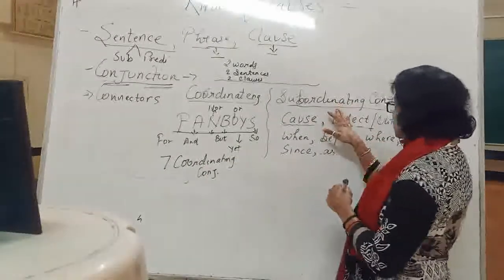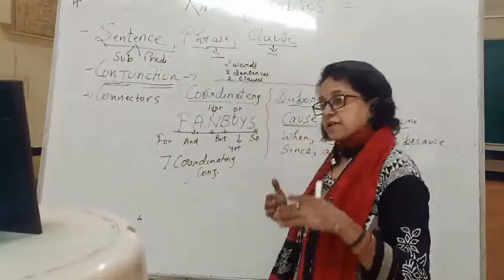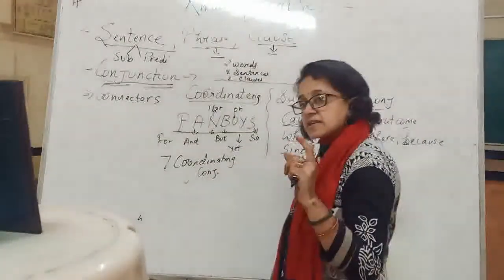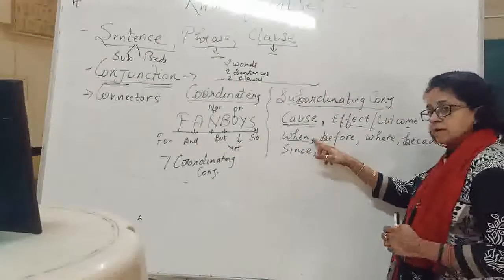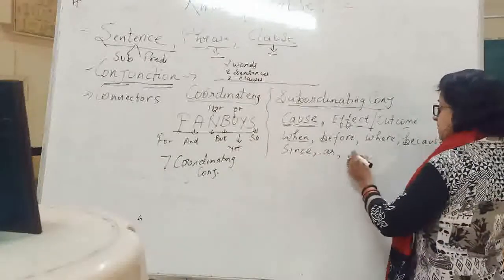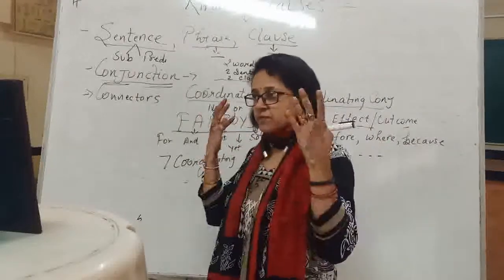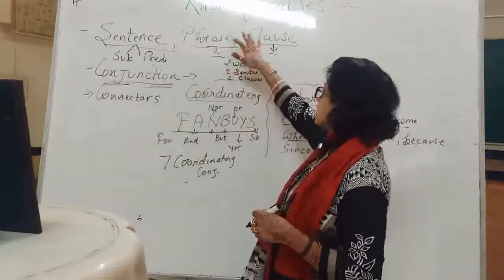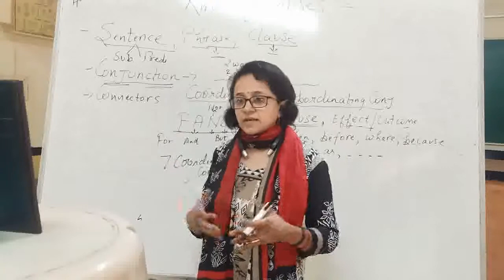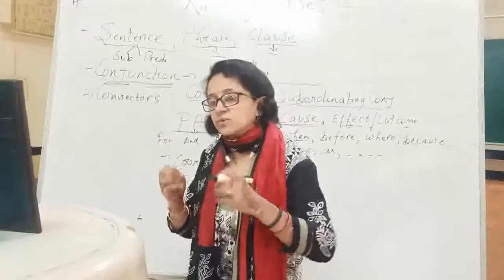Okay? And subordinating conjunctions tell about cause, effect and the outcome of any statement. For example, the subordinating conjunctions are when, before, where, because, since, as, etc. Now, you must be wondering why I am telling you about coordinating and subordinating conjunctions when we have to start kinds of clauses. Beta, why am I telling you all these things? Because it is related to that.